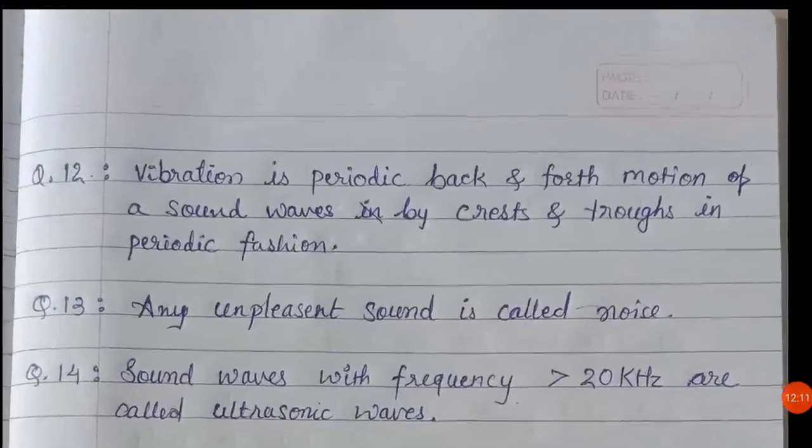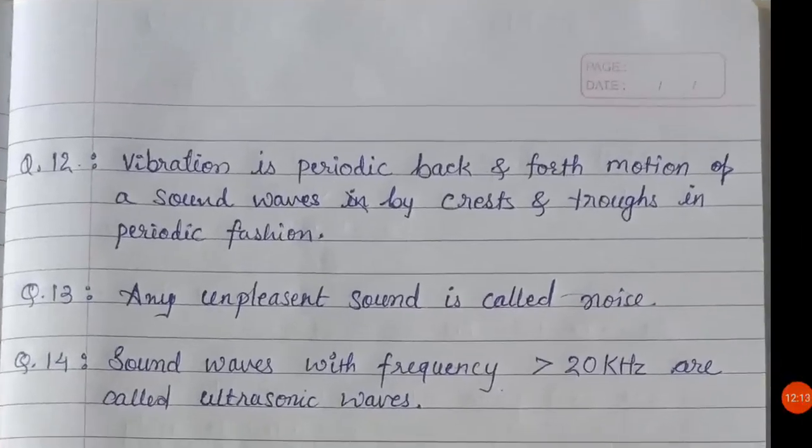Vibration is nothing but the periodic back and forth motion, or a kind of oscillatory motion, you can say. Sound waves travel in the form of crests and troughs in a periodic fashion, with higher amplitude, with lower amplitude, and in that fashion sound waves would travel.